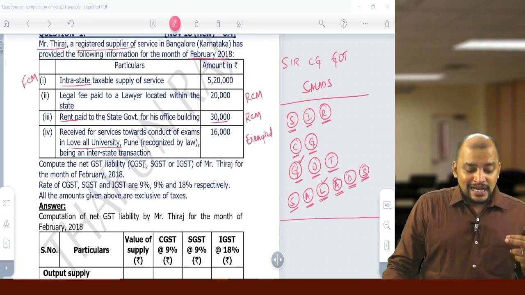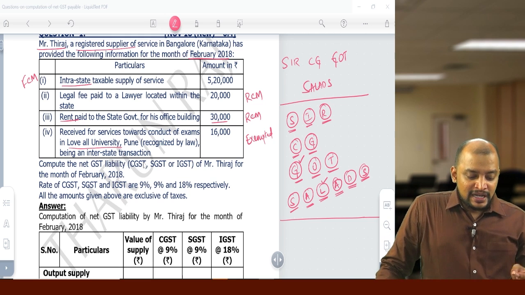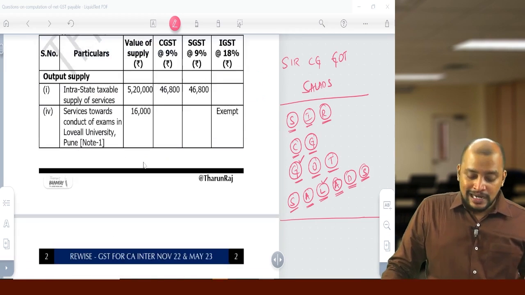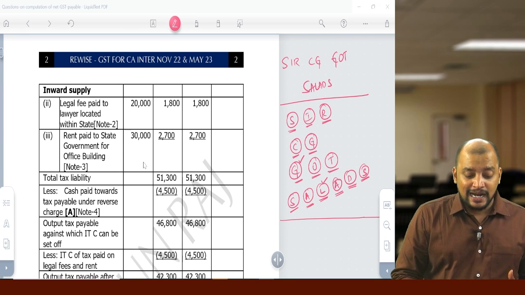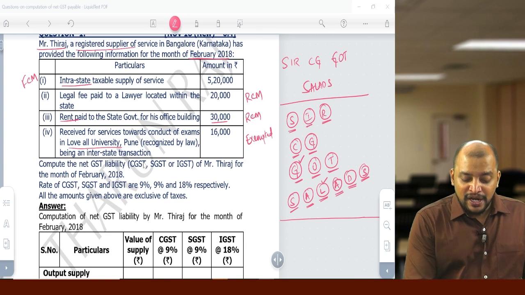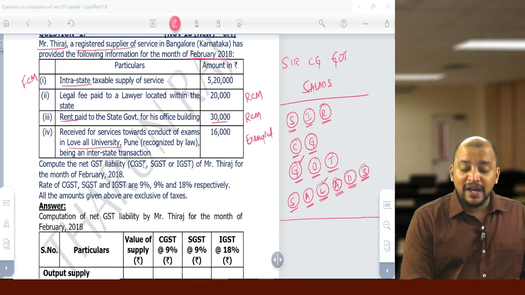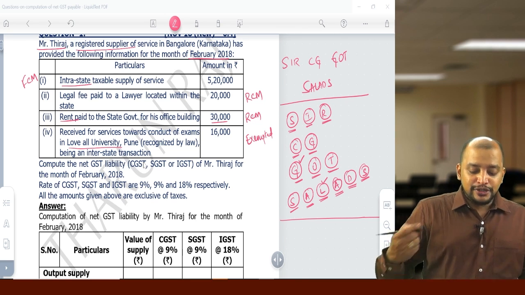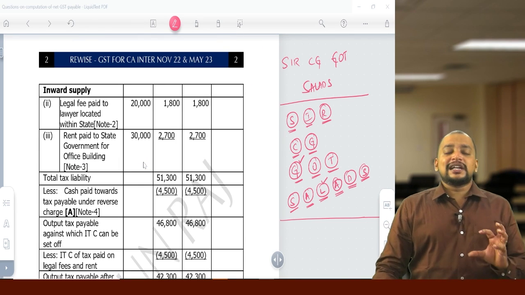Then what is their inward supply? The inward supply is with respect to legal fee and that rent. So legal fee and rent, they need to pay GST under RCM, and it is given in the question that legal fee is paid to a lawyer located within the state, so intrastate, and rent paid to state government within the state, so these two are intrastate, so CGST, SGST. So that is the liability.